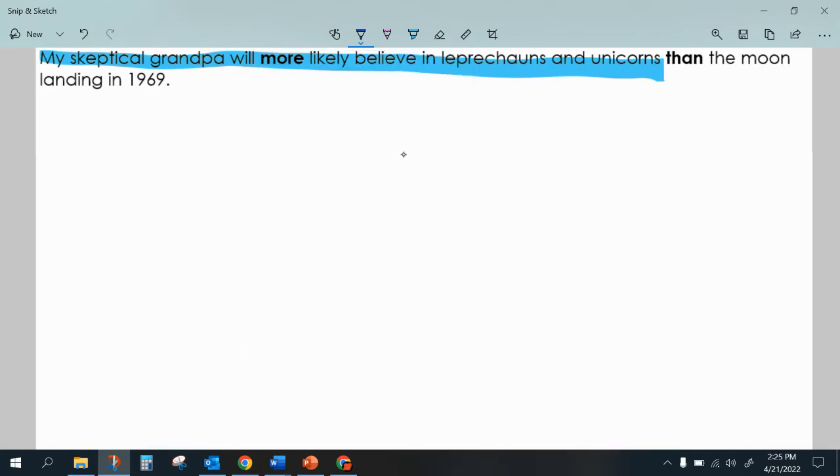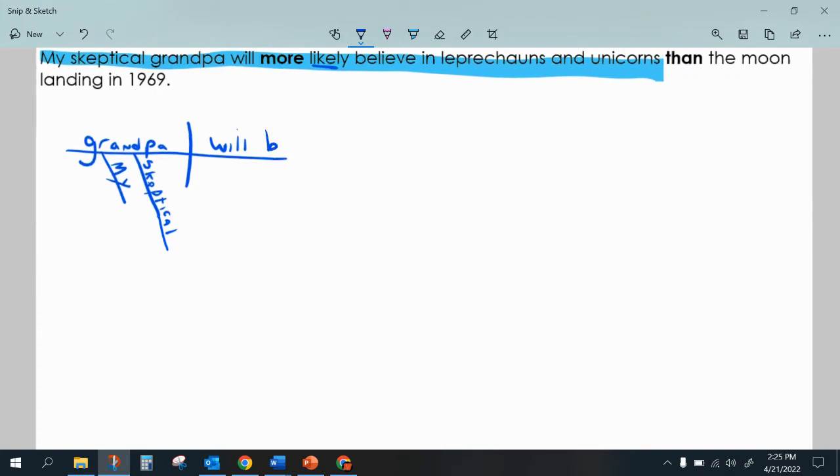Here we go. So I'm going to see that grandpa is actually believing in two things. So I'm going to have a subject. It's really kind of a slanty line. We'll go with it anyway. So here's grandpa. I wrote grandma. What is wrong with me? Let's get rid of that. There we go. And we would say it's my grandpa. And skeptical. There we go. And then my skeptical grandpa will, I can see likely, but that's an adverb.